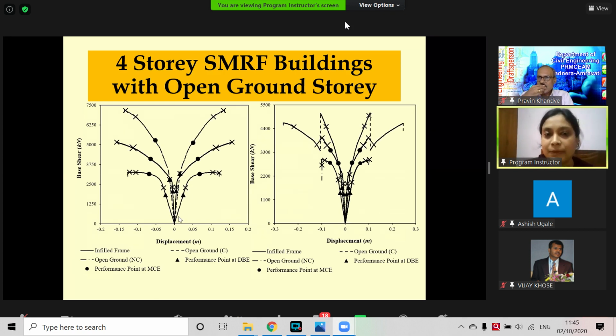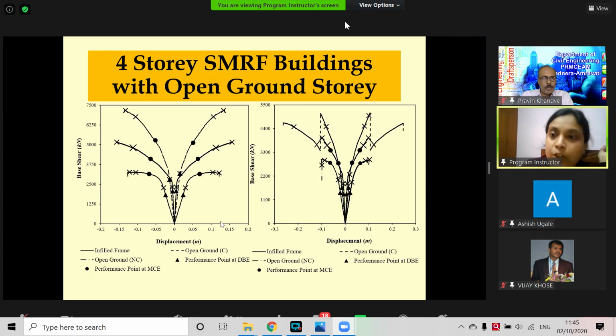We all do. Sometimes people only remove the infill, they don't consider anything, and we can see the performance. Stiffness, strength, ductility, everything has reduced so much. It is equivalent to the bare frame analysis. The ductility, of course, is very less. The worst performance is given when we keep it open without considering or designing anything.